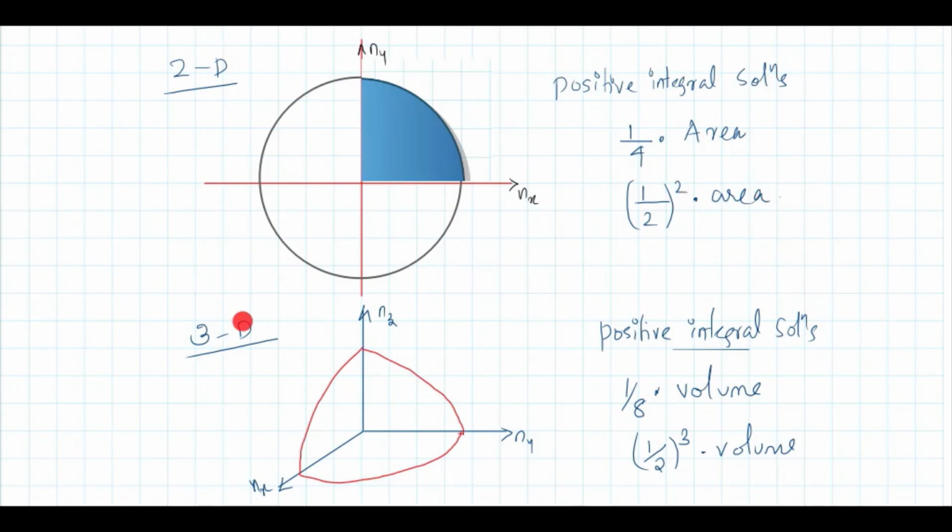For a 3 dimension, only positive values are allowed, means you have to take only the first octant. Okay, first octant, that is nx ny nz are positive. That is 1 by 8 of total volume.